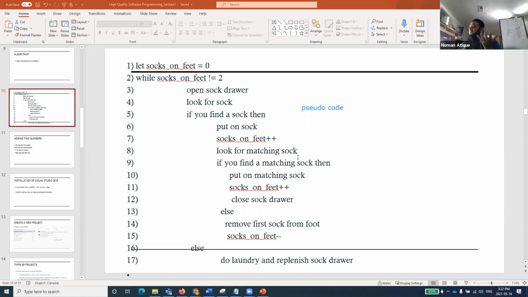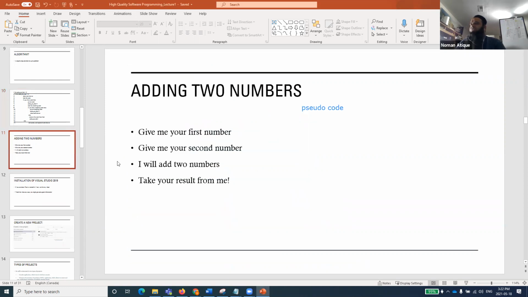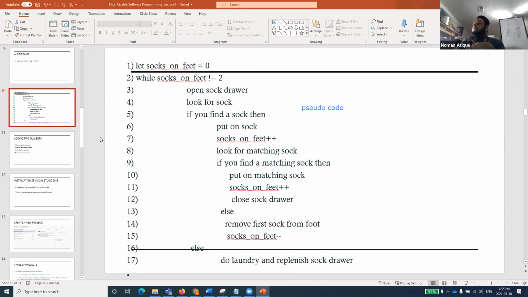But some people, some places, if you just go online, and I'll be happy to have your feedback on the next class about this. Some people say, no, this is an algorithm which contains this one. So I'll be happy to have your feedback on that. What do you think about that? So some people again say that this one typically is a generic algorithm which is in very general language. So this is an algorithm. But if you introduce some of the programming constructs, if you introduce a looping, if you introduce some variable, increment, decrement operator, then it will become a pseudocode.